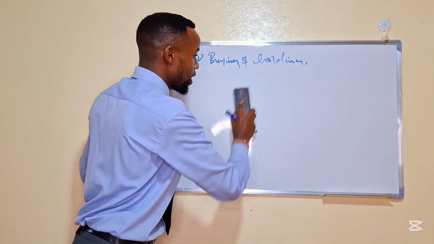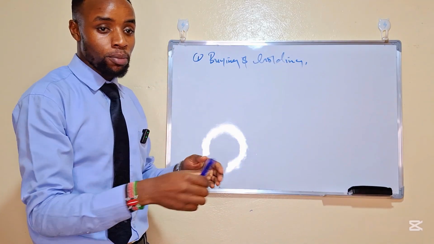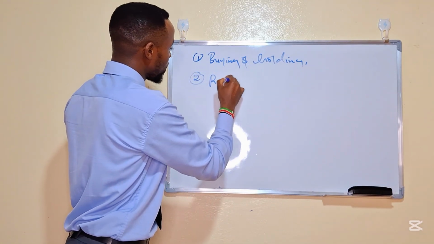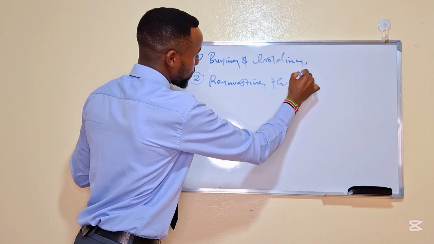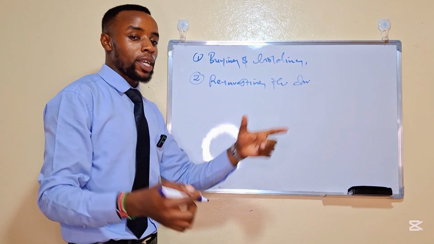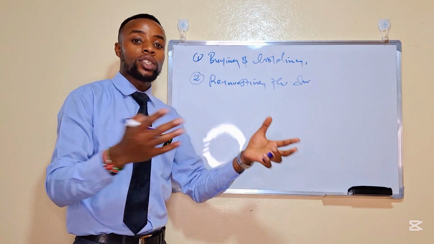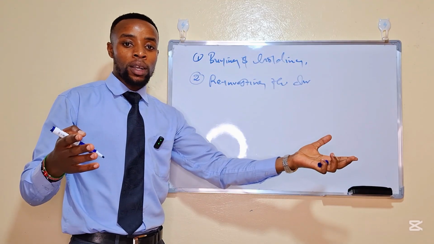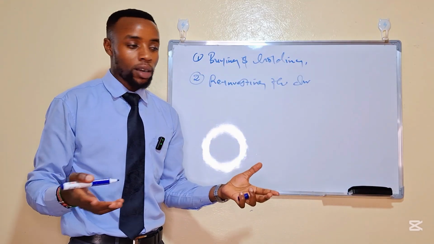Now, we have other two, and I'm just going to mention them because I've been able to explain everything. The other one is reinvesting the dividends, just like we have seen, when the company declares the dividends and you are being given, instead of taking them, those companies normally give the option of reinvesting the dividends in the same accounts.